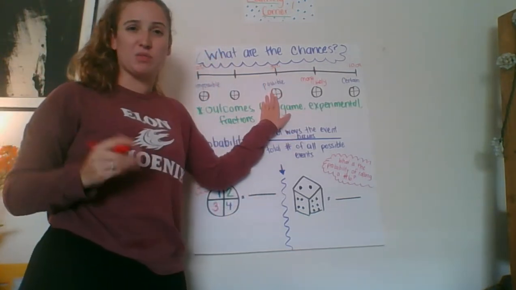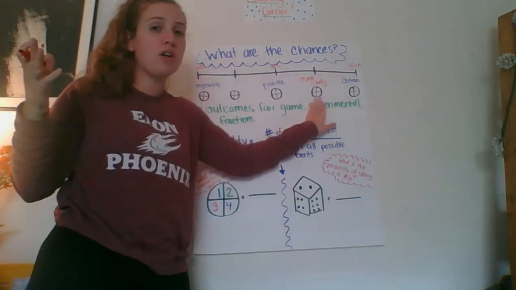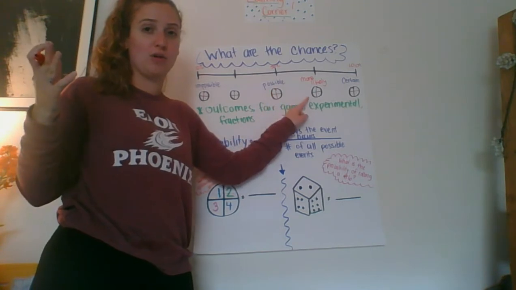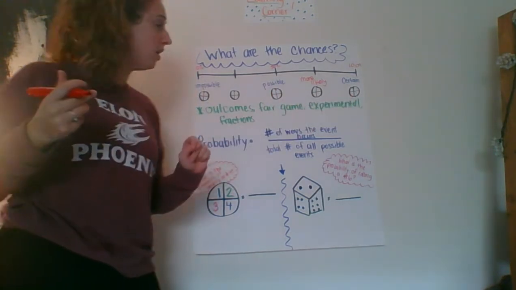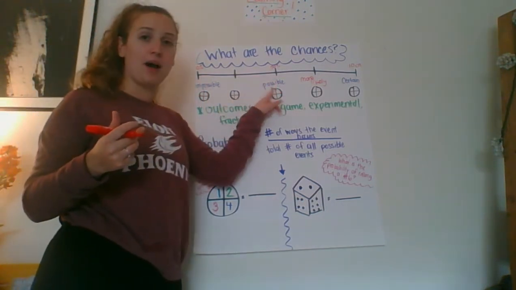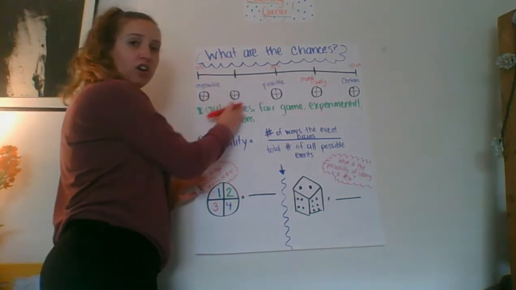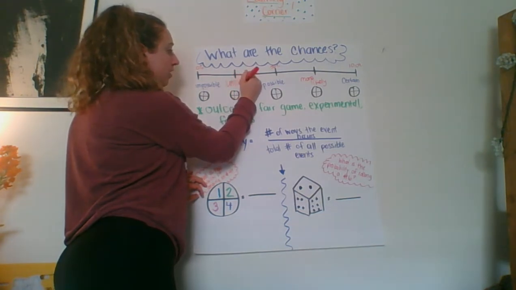If something's possible, we have like a 50% chance it'll happen. Something is more likely to happen. It has a greater chance than being possible, but we're still not quite there to certain. Similarly, if we have impossible and possible, and we have that halfway point between, an event that occurs around this area would be unlikely.